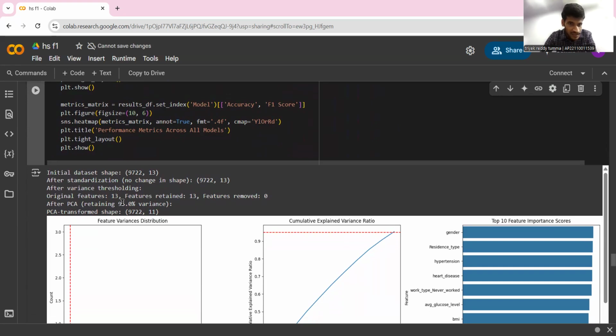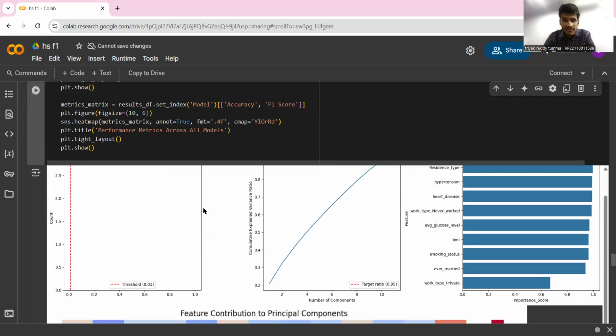After the low variance filter, everything satisfied it, so you can see original features are 13 and features retained are 13. That means no features are removed. Now, after applying PCA, which we've set to 95%, PCA transforms these 13 features into 11 features.